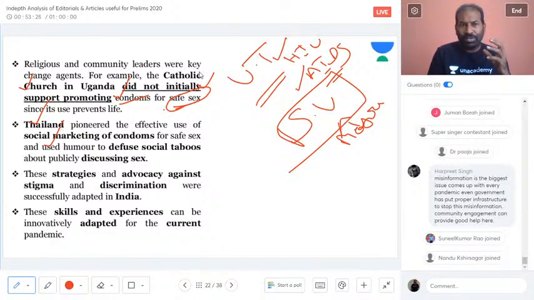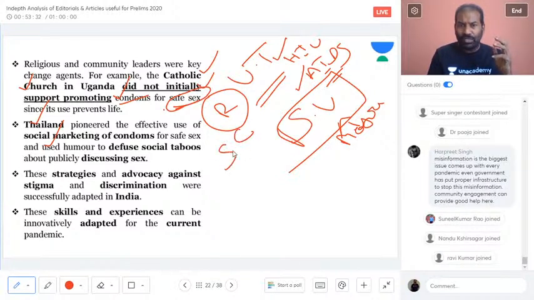Here I was talking of the Catholic Church, or it could be any kind of religion. Forget about church, any kind of religion. When it is not going ahead with any cultural, social or behavioral change, then definitely we will not be able to go ahead and implement the social vaccine.